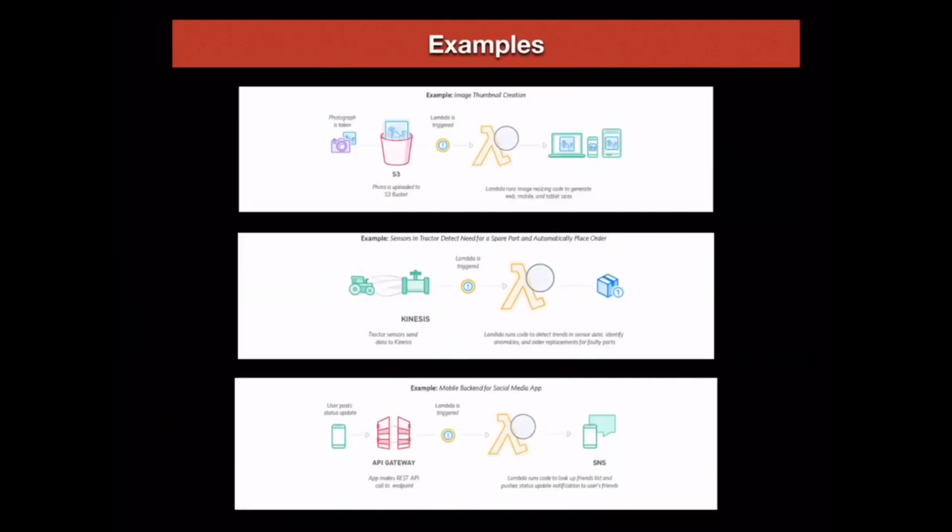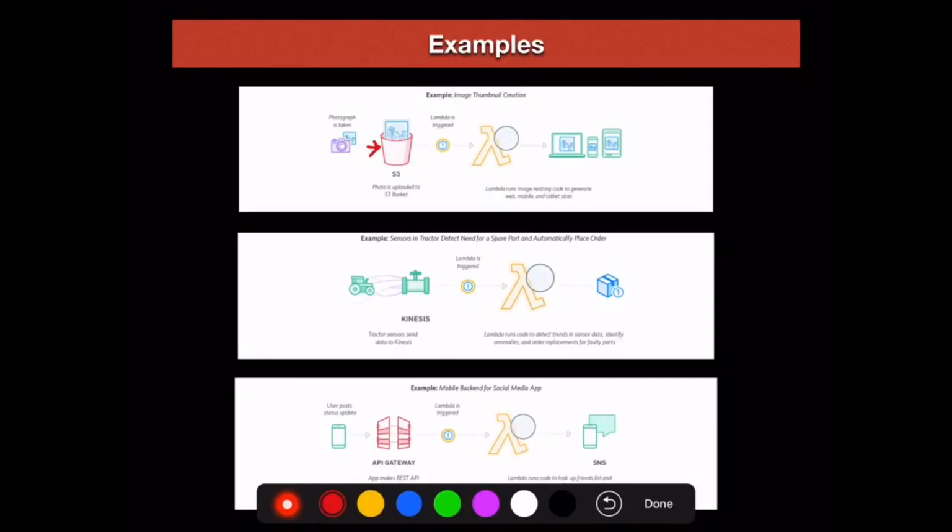Let us see various use case examples of a Lambda function. The first example is image thumbnail creation. Once we upload an image to the S3 bucket, it will call a Lambda function which will create the thumbnails for mobile and tablet applications. The second example is whenever there is a defect in a tracker, it will create an event which will call the Lambda function, and which will order the parts automatically.